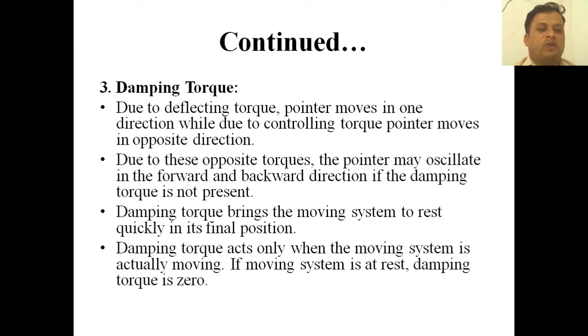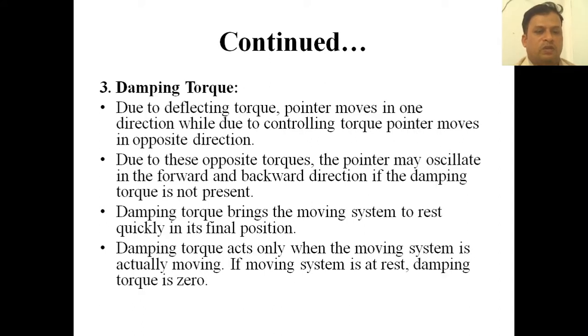If the damping torque is not present, the pointer will be oscillating. Now the damping torque acts only when the moving system is actually moving. If the moving system is at rest, damping torque is 0. So this will be helpful for us while doing problems where they will give the damping torque and ask us to find out the TD and the TC.